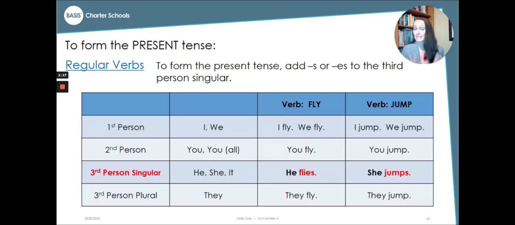This only happens in the present tense. I fly, we fly, you fly. He flies. They jump, you jump, I jump. She jumps. Third person singular gets an S added to the end of it in the present tense.